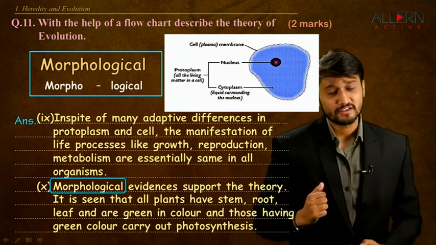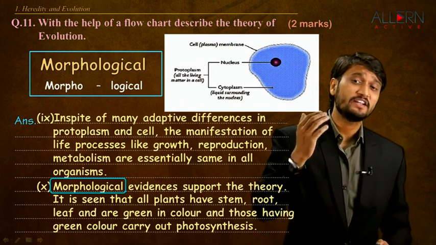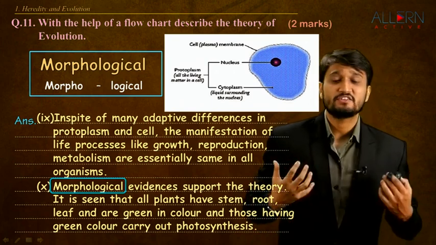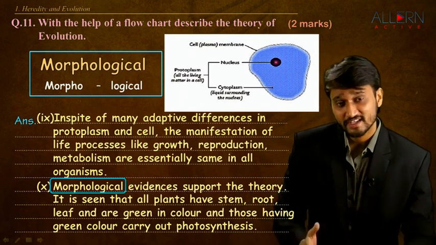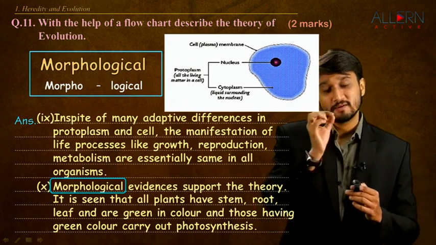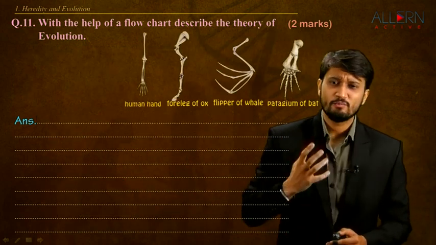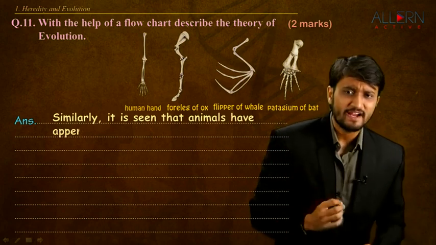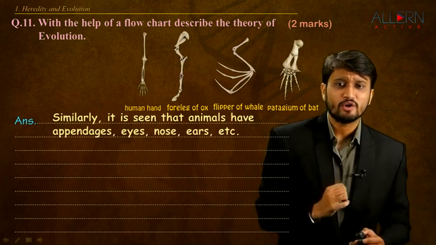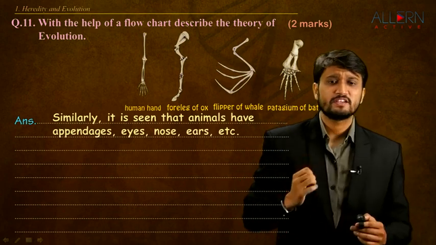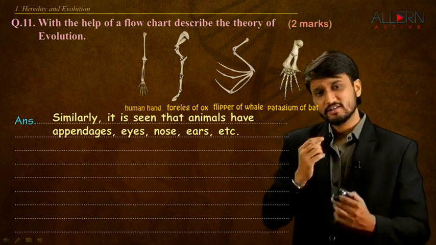And why only plants? We have anatomical similarities in animals as well. Anatomy is the study of internal structures. In our example, we are going to take the specific example of bones, right? The bones of these creatures, the human's hand, the foreleg of the ox, the flipper of the whales and the patagium of the bat, right? So we are going to understand about them.